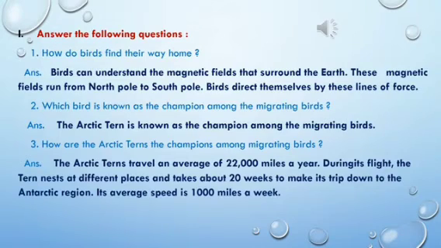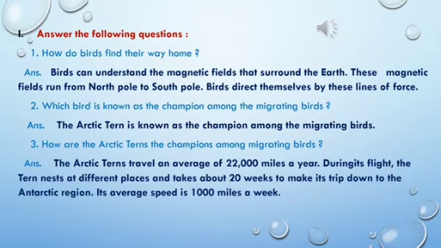Second question, which bird is known as the champion among the migrating birds? Answer, the Arctic tern is known as the champion among the migrating birds. Third question, how are the Arctic terns the champions among migrating birds?